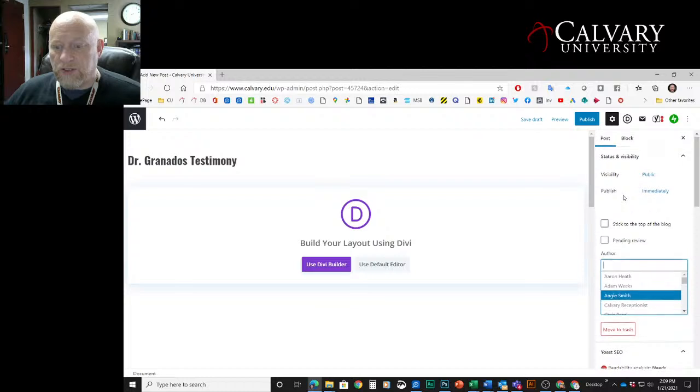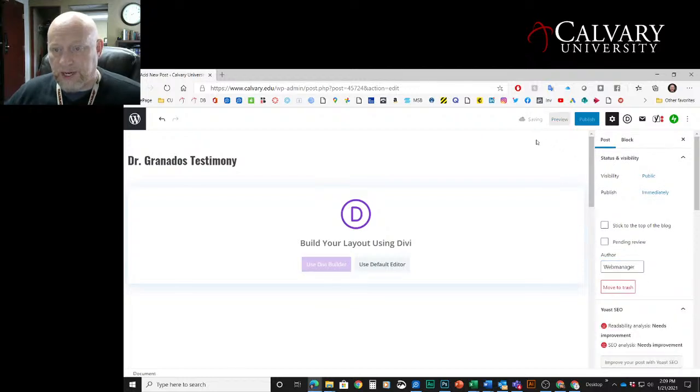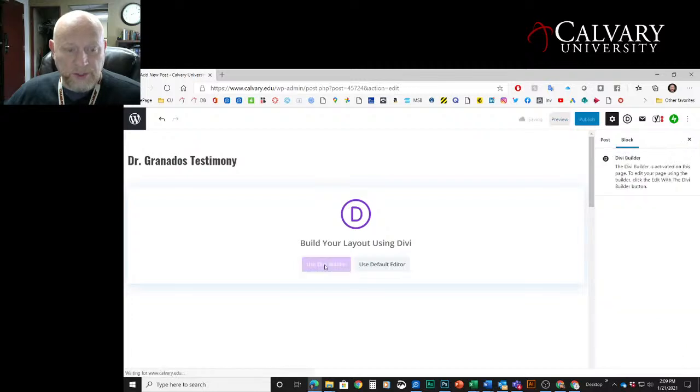So, after doing all of that, what I want to do is save draft. I don't want to publish yet because I still haven't plugged in my article yet. So you see that it went gray while it was saving the draft, and now it's back to blue again. And so it's ready for me to go in and use the Divi Builder, not to publish, but to build my post.